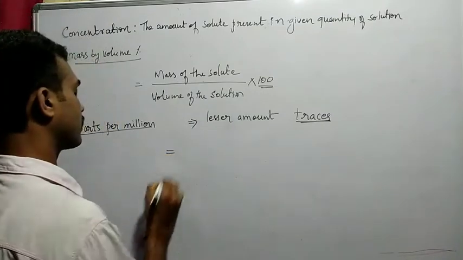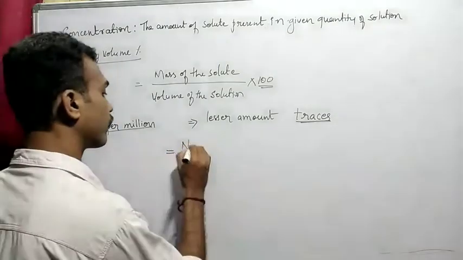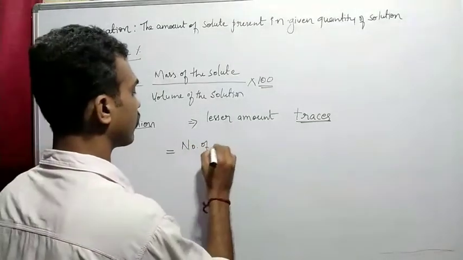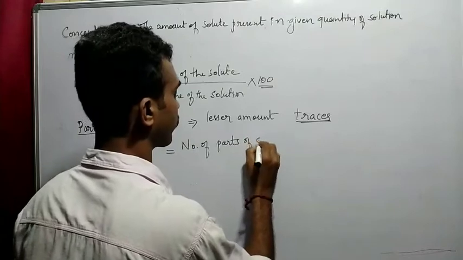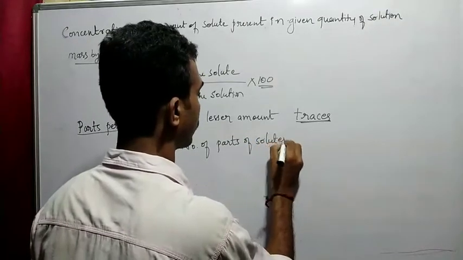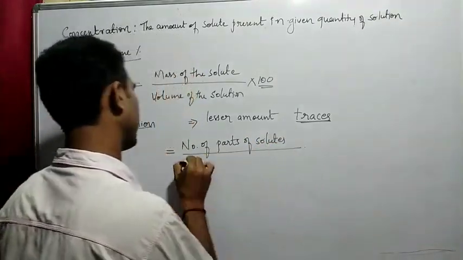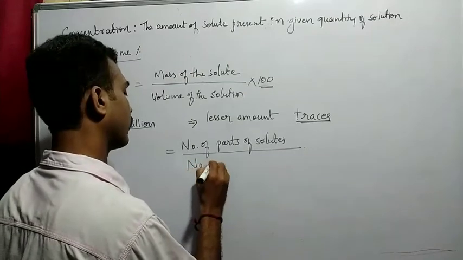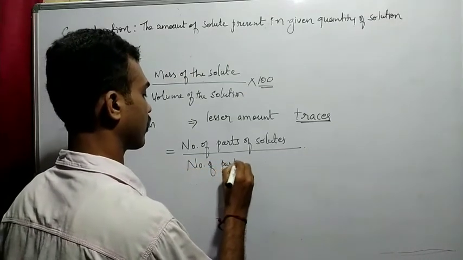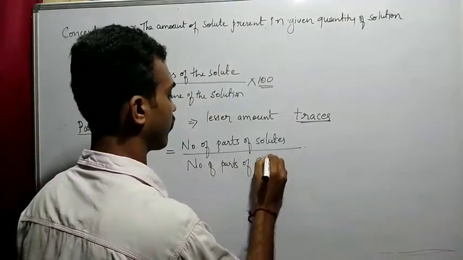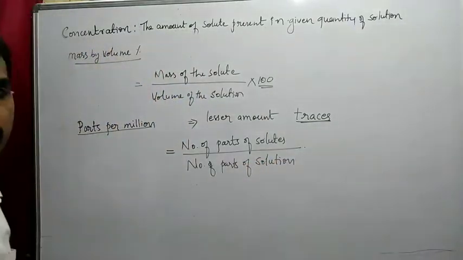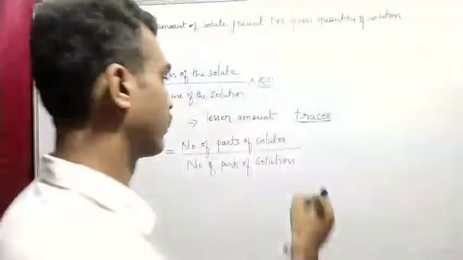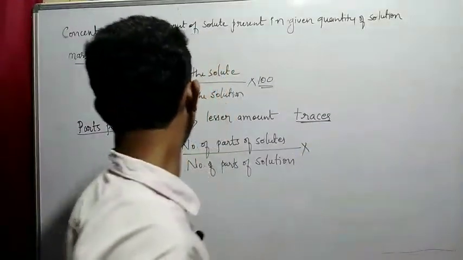So parts per million is nothing but the number of parts of solute divided by the number of parts of solution, in millions.